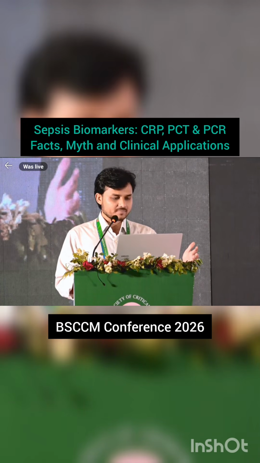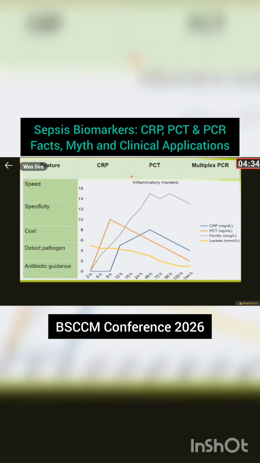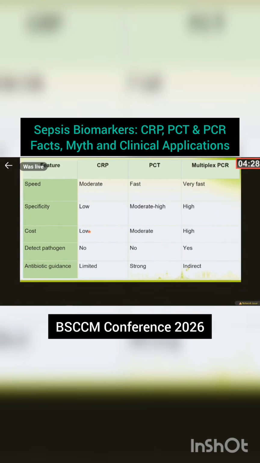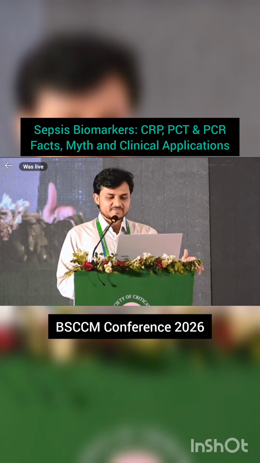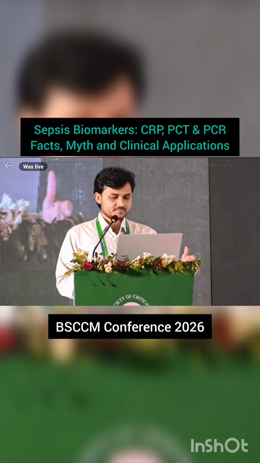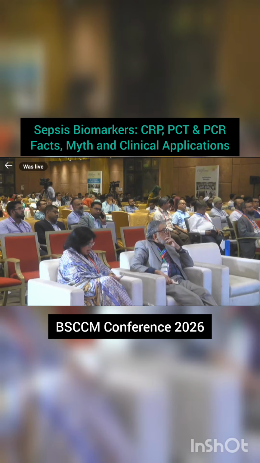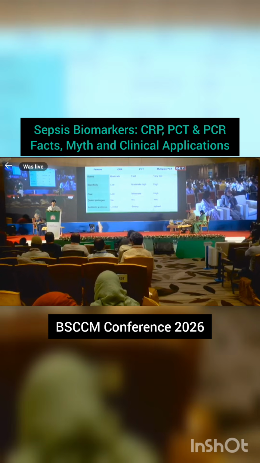If we compare CRP, Procal, and multiplex PCR, Procal is earlier, and multiplex is also rapid and earlier than the CRP. In terms of cost, multiplex PCR is very high cost compared to CRP. Procal is also a high-value investigation. And multiplex PCR directly detects the pathogen, but CRP and Procal are indirect evidence of sepsis as a biomarker.